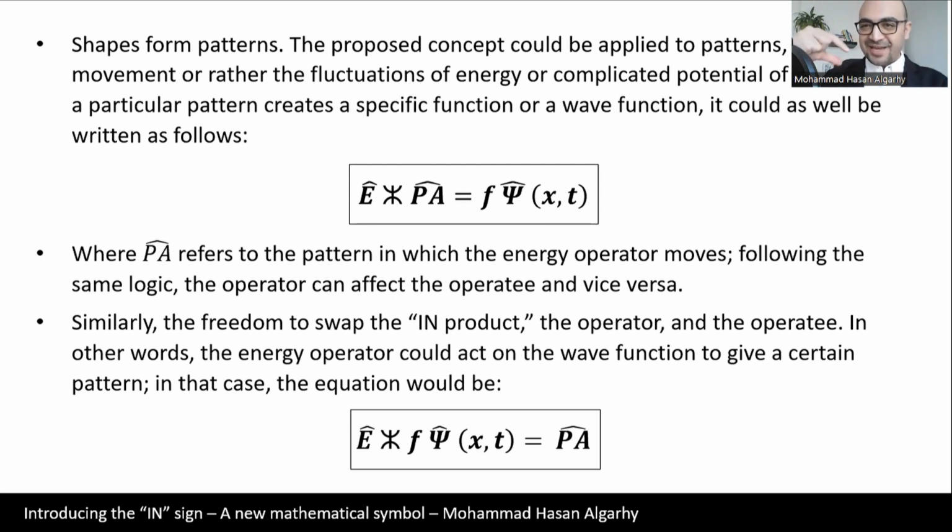So PA with a hat here refers to a pattern that could be the operator and could be the operatee as well. So the energy could operate on a pattern, and the pattern could operate on an energy and change it as well. So the energy operator in a pattern would give us a wave function F psi with a hat xt as well, where PA refers to the pattern in which the energy operator moves.